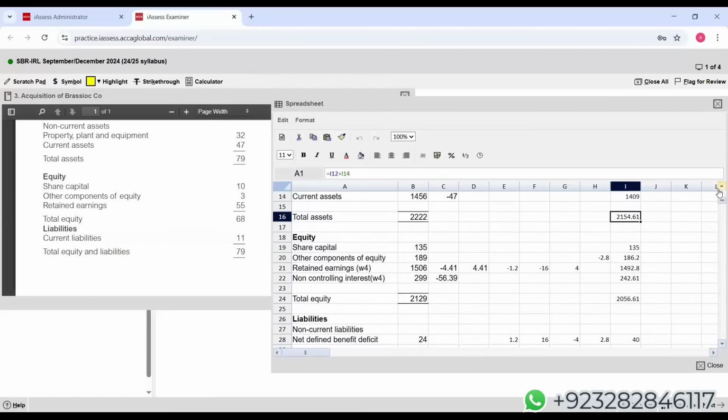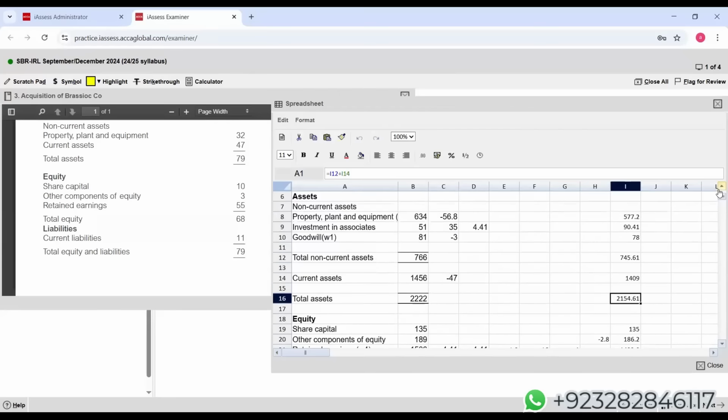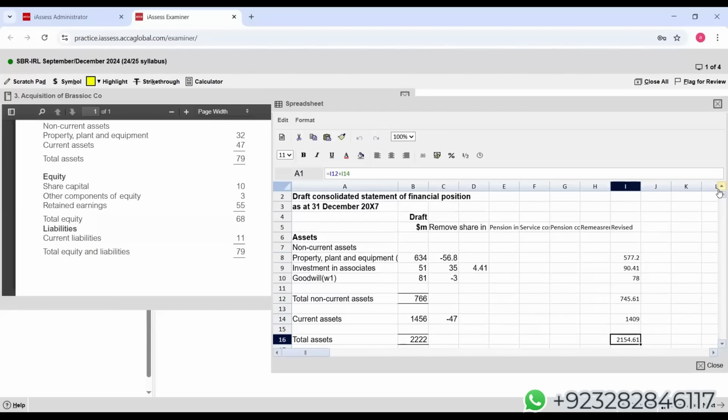So students, I hope now everyone has a very good idea how to deal with this pre-populated SOFP: where to do the working, what should be the presentation. Kindly reply. The PDF of this SOFP will not be available, student. I don't think ACCA gives us permission to save that.